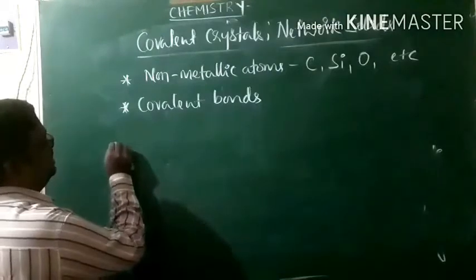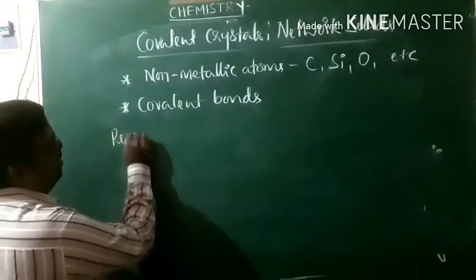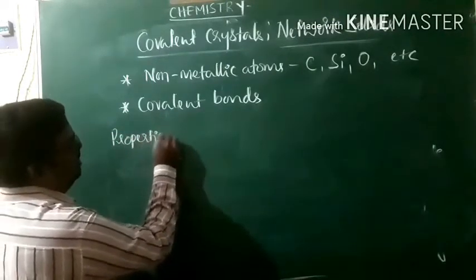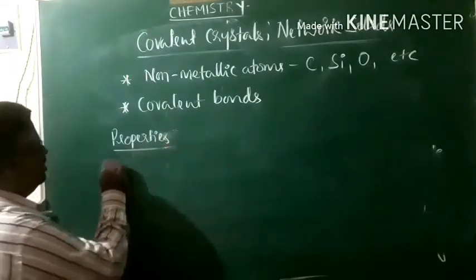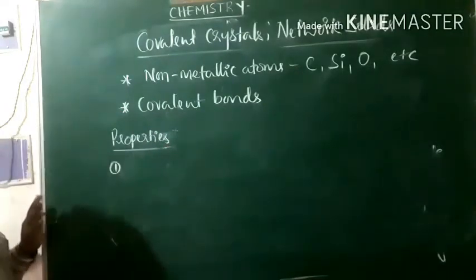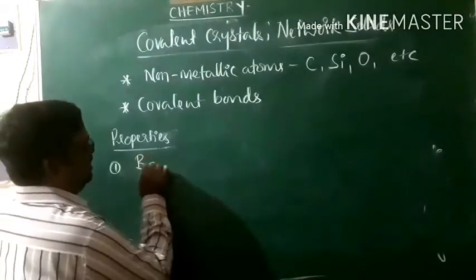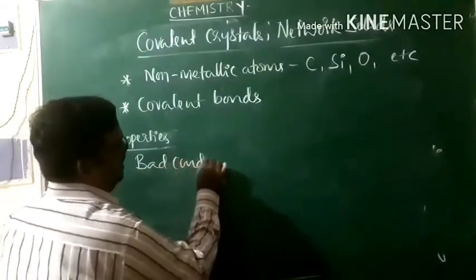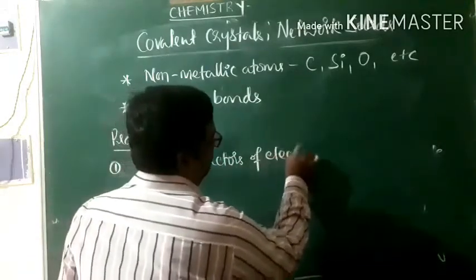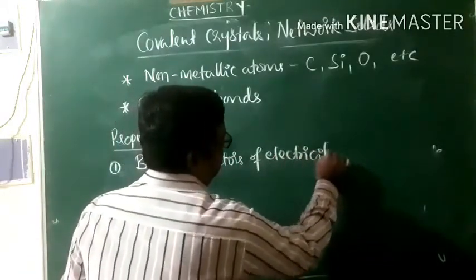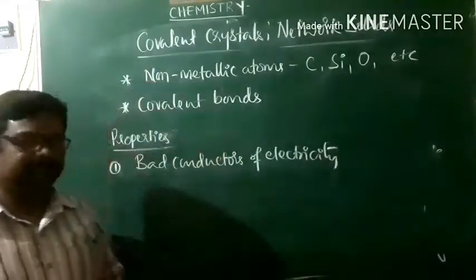Due to the presence of strong covalent bonds, covalent crystals are characterized by certain properties. First, they are bad conductors of electricity, with the exception of graphite, which I'll explain later.